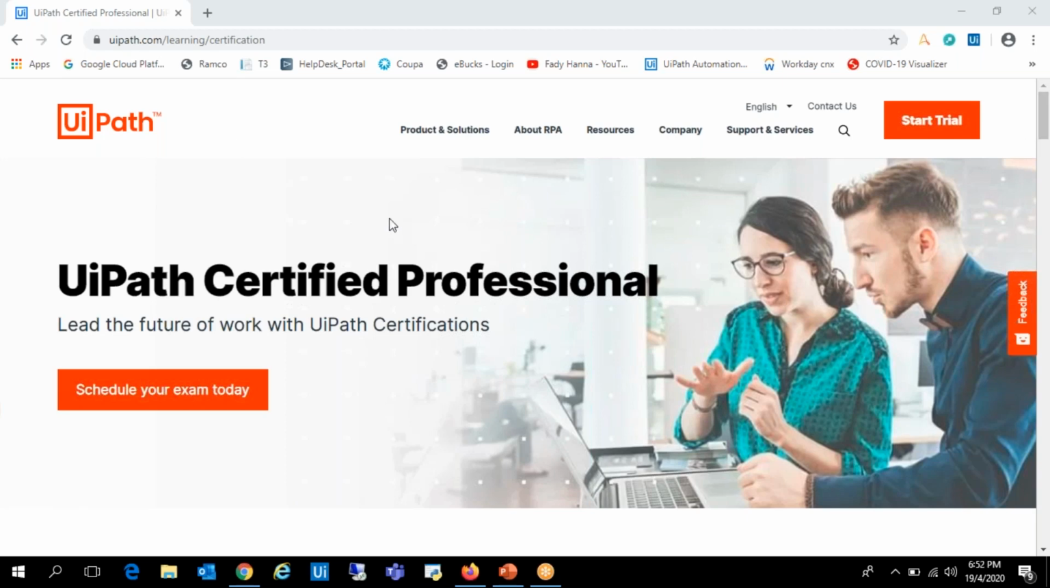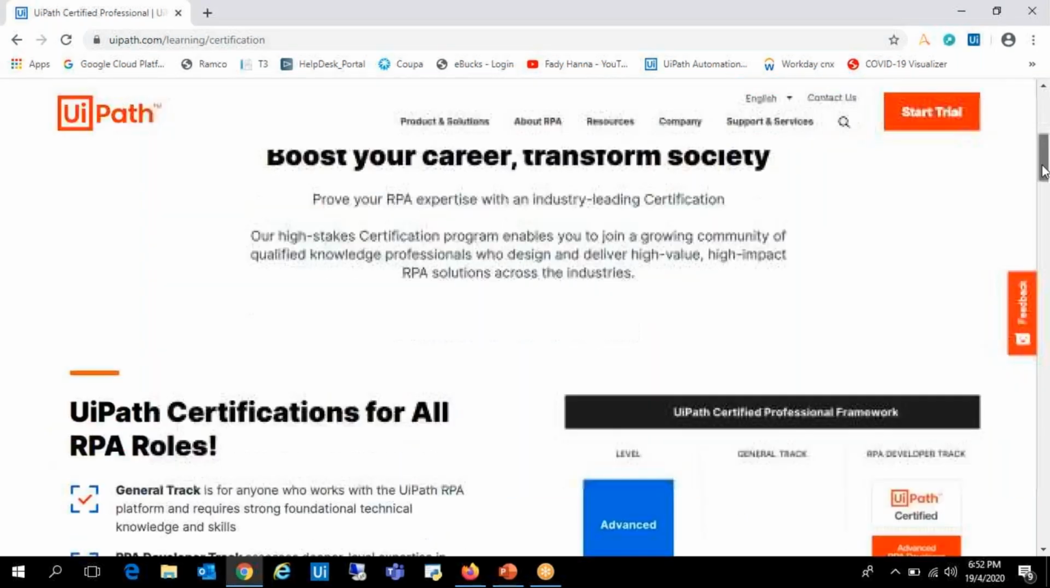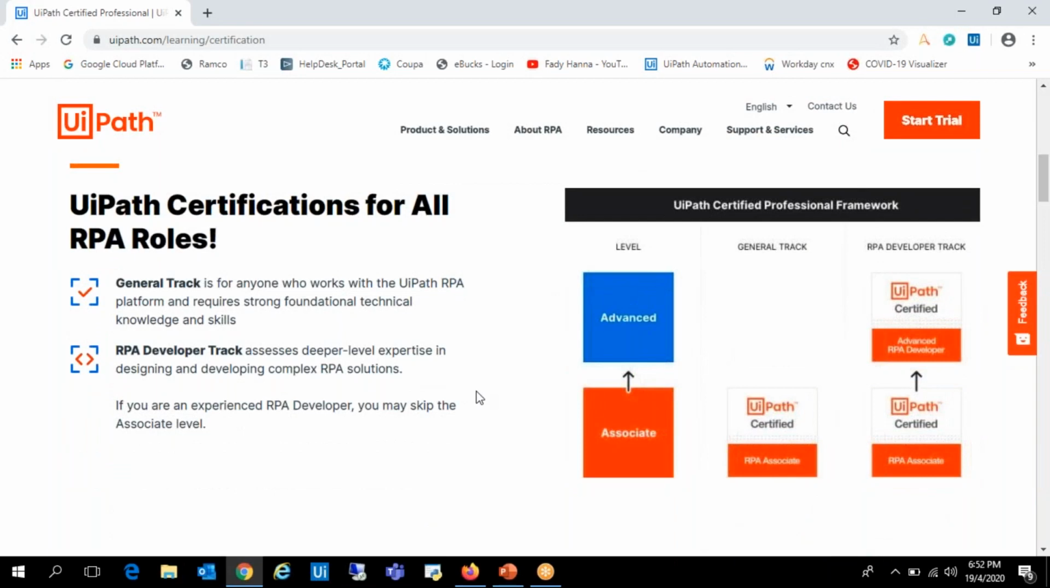To go into that, go to the website uipath.com/learning certification, where the tracks are separated into two sections: the general track and the RPA developer track. Basically, the general track assesses the person's technical knowledge and fundamental skills on the tools, how much tool knowledge he has, properties, etcetera. The advanced level assesses the candidate's in-depth knowledge of the REFramework, .NET code, variables, and so on. All those things will be covered.